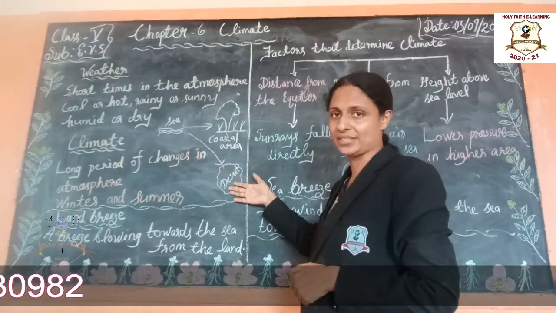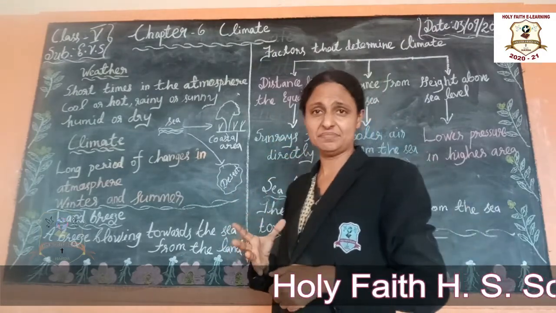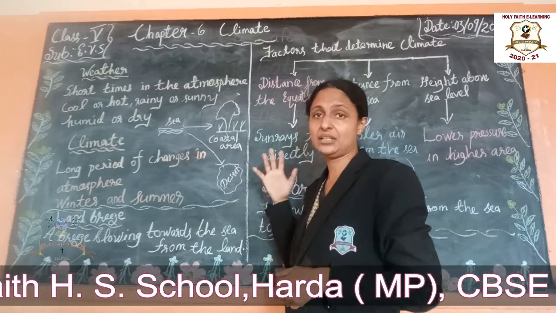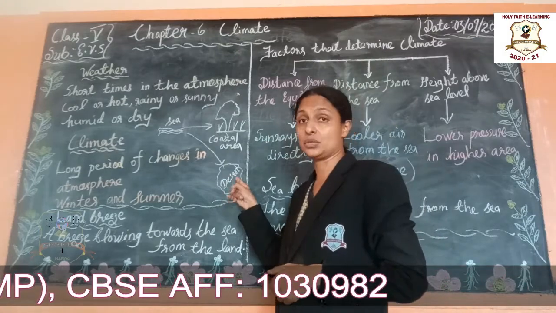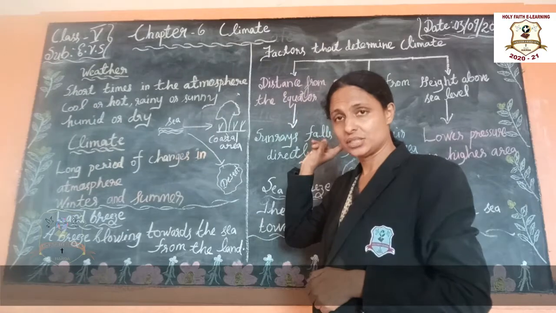This desert is situated here. So this desert is the hottest area, the very hottest area. Very little rainfall is there. They are not getting enough water because this desert is situated far from the sea. More distance is there. Okay, students.